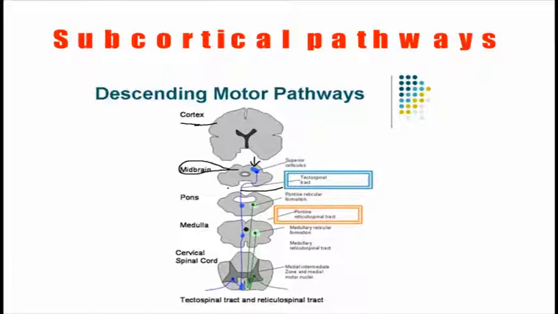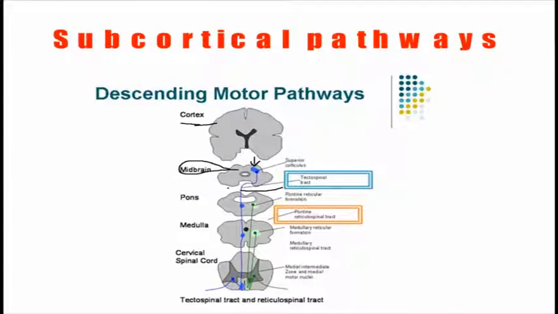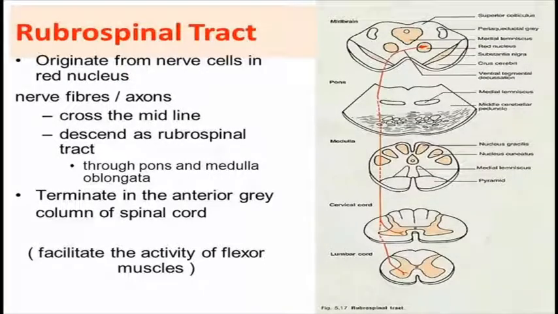The next one is called the pontine reticulospinal tract. The tectospinal tract supplies the muscles of the extensor area, and the reticulospinal tract also supplies the extensor muscles. This is the rubrospinal tract, which originates from the red nuclei, and the axons cross the midline and descend downward.